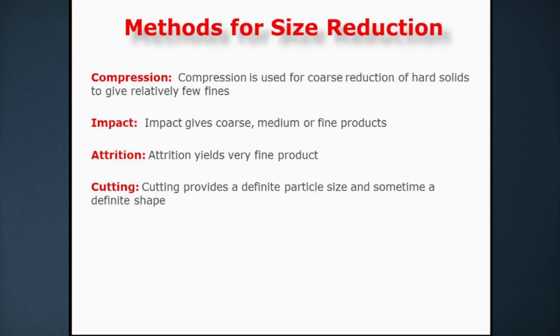Now, where these methods are used. Compression is basically used for coarse reduction of hard solids. Impact gives coarse, medium or fine products. Attrition gives very fine products. Cutting provides a definite particle size and definite shape.